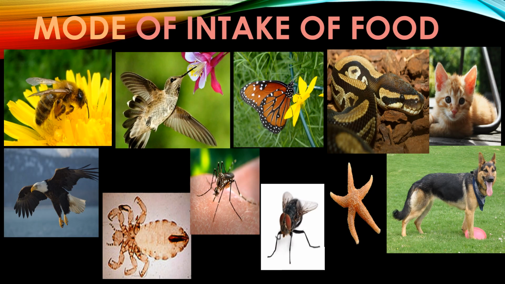Later on, we discussed the mode of intake of food of different animals, and here we have seen that different animals have special structures for taking food inside the body. We discussed bee, hummingbird, butterfly, snakes, mammals, starfish, housefly, mosquito, lice, as well as eagle.